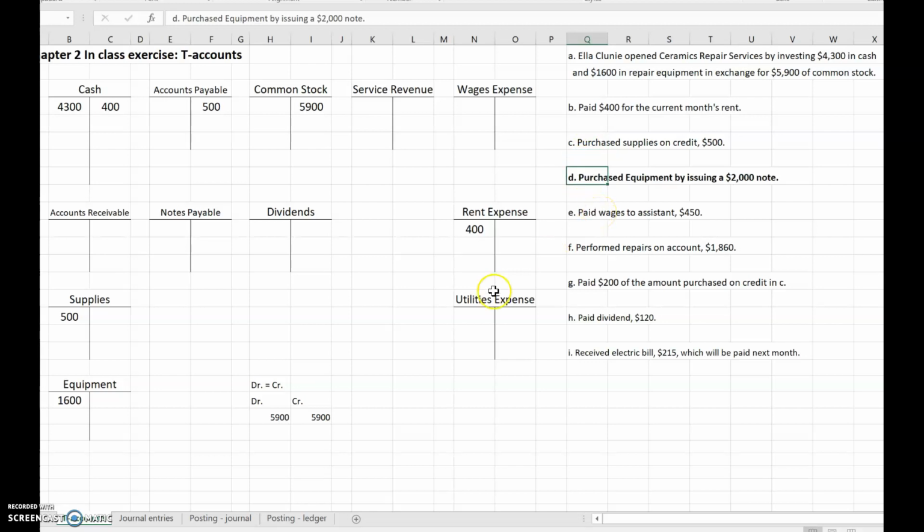Next, we purchased equipment by issuing a $2,000 note. Okay. So we're getting equipment. Equipment is going up. Equipment is an asset with a debit balance, so it goes up with a debit. And we signed a note saying we owe for it, so that's our notes payable. Notes payable is a liability with a credit balance, so when our note payable debt goes up, it goes up with a credit.